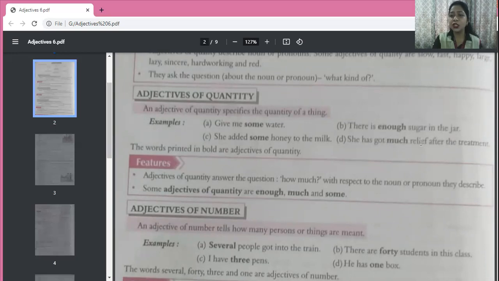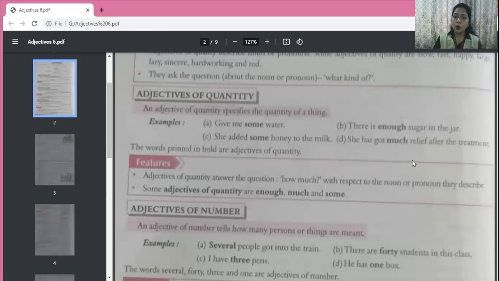She has got much relief. Can you count relief? How much relief? You can't say one relief, two relief, three relief. So relief is also uncountable. So how much relief? Much relief. So much is the adjective of quantity.